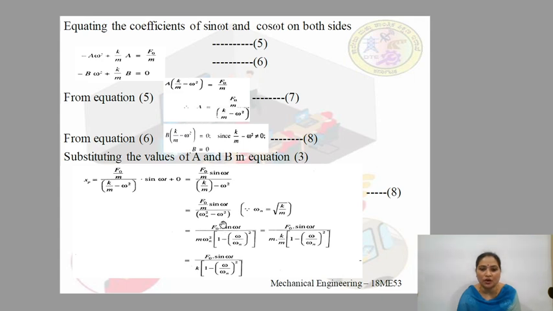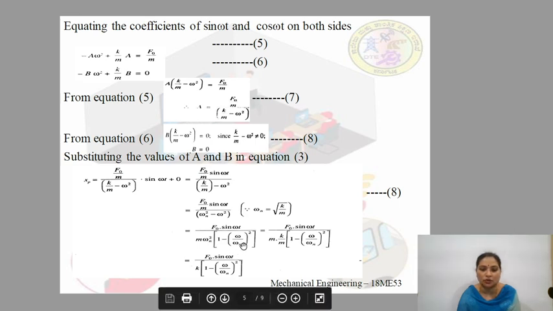Now we have in the numerator f naught sin omega t, and when we take omega n square as common, we have to divide both the terms by omega n square. So, since m in the numerator is written here as m into omega n square, it is taken outside, and inside the square bracket we have omega n square by omega n square, which is nothing but 1, minus omega by omega n whole square.